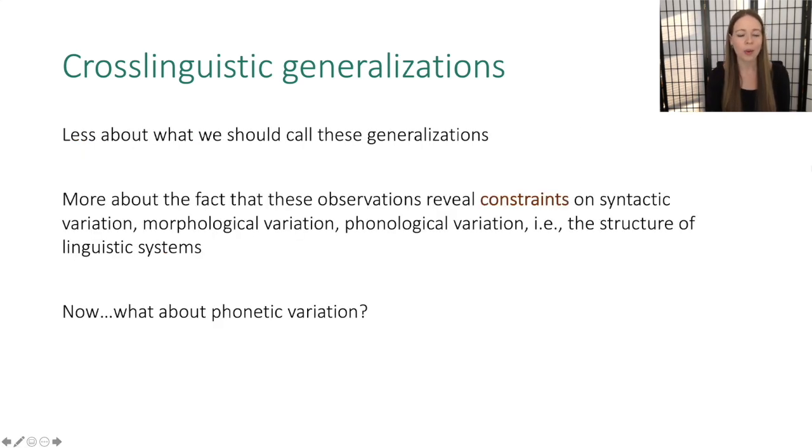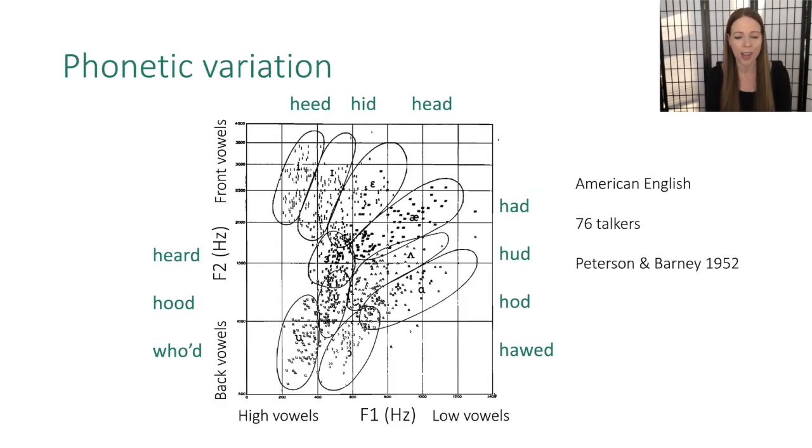So in today's talk, we'll also be concerned with cross-linguistic generalizations, less about what we should call these generalizations, whether they're universals or tendencies, but more about the fact that these cross-linguistic observations reveal constraints on the linguistic grammar. So constraints on syntactic variation, morphological variation, phonological variation, and just in general the structure of linguistic systems. So importantly, the big question now is, what about phonetic variation? What are those constraints?